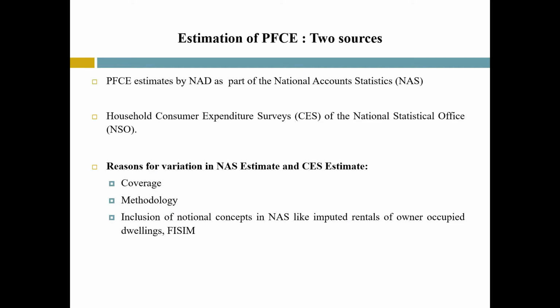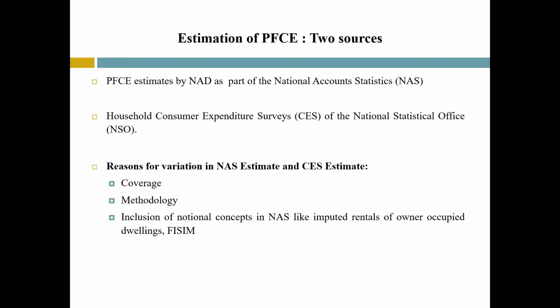Coming to estimation part, the estimate of PFC is generated from two sources. First, as a part of the National Account Statistics, the National Statistical Office compiles annually the estimate of private consumption expenditure. Secondly, the Household Consumer Expenditure Surveys of the National Statistical Office yields the estimates of household consumption expenditure.